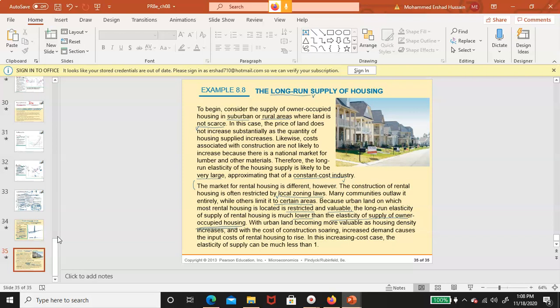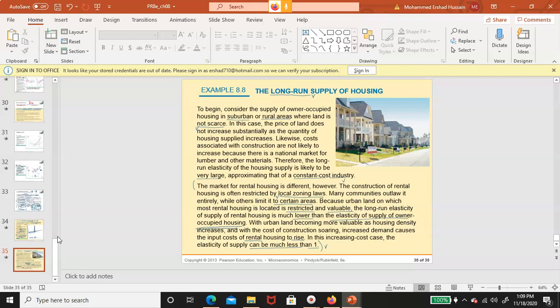See? So, with urban land becoming more valuable as housing density increases and with the cost of construction soaring, increased demand causes the input cost of rental housing to rise. In this increasing cost case, the elasticity of supply can be much less than 1. So see, even if price increases, supply will not increase by that much.